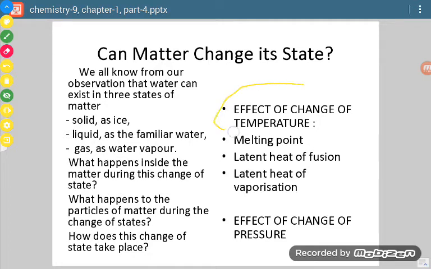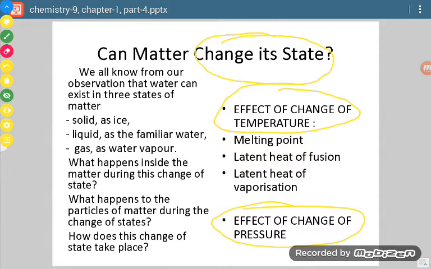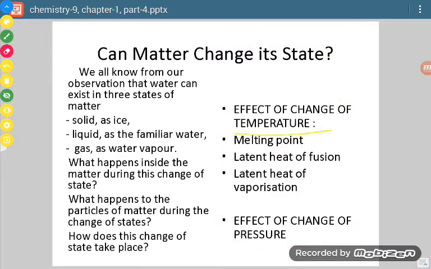Two main things which we are going to study here are the effect of change of temperature and the effect of change of pressure. These two are the main factors involved in change of state. When we study the effect of change of temperature, three things will come: melting point, latent heat of fusion, and latent heat of vaporization. These three things are to be discussed under this heading, change of temperature.